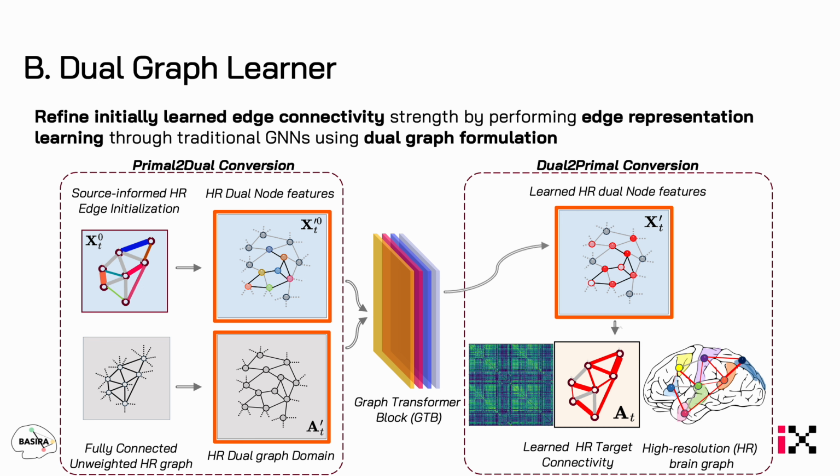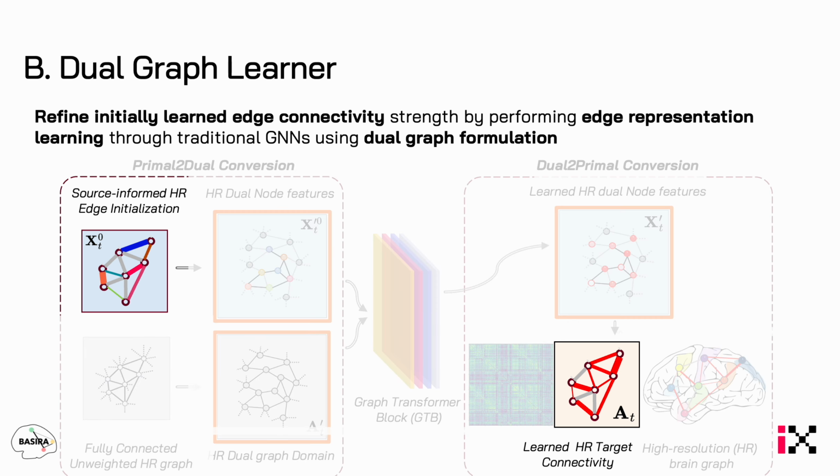Finally, we map the dual node values back to primal edge values, giving us a predicted high resolution connectivity matrix. As mentioned earlier, the objective of all these operations is to take the approximate high resolution graph and refine it in the edge space to get our final predictions.